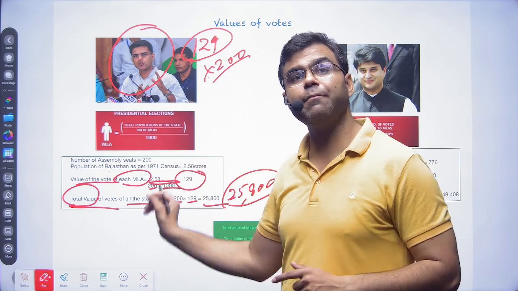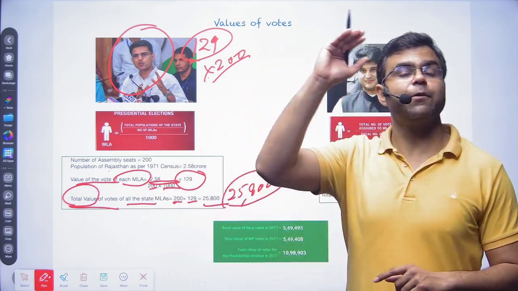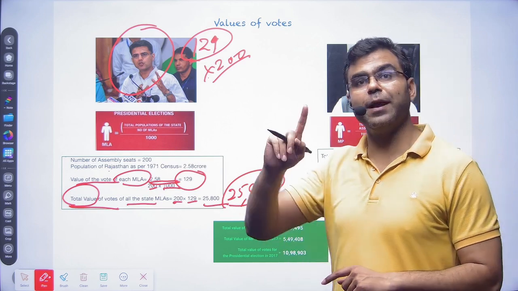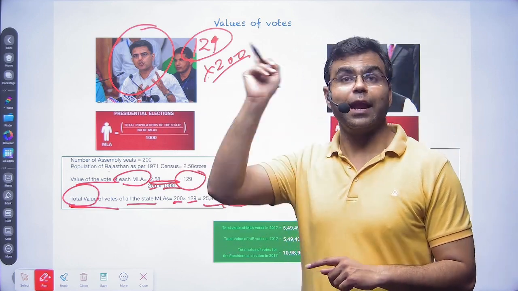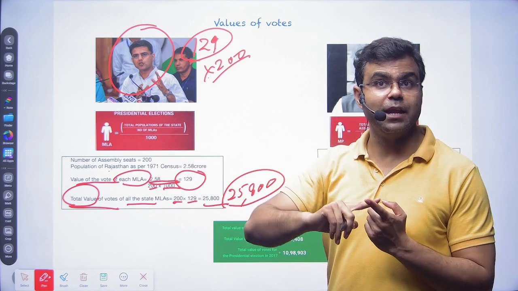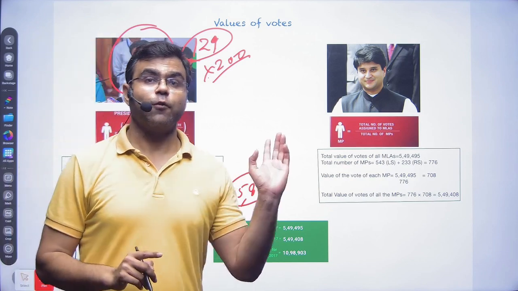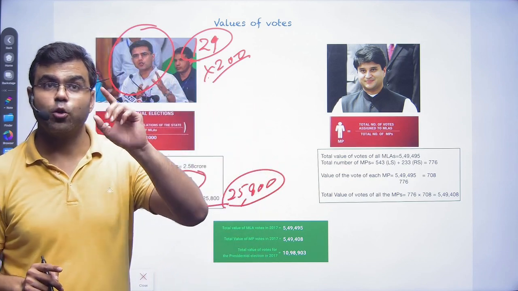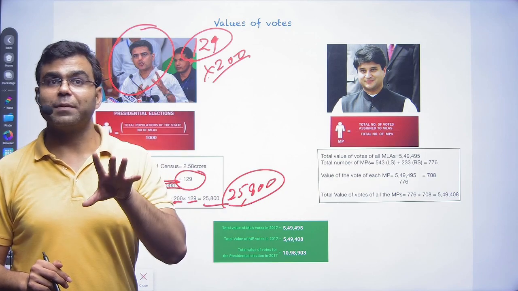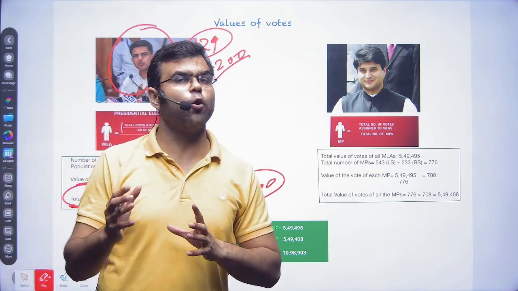Similarly, the same formula, population divided by number of seats, will be applicable to other states also, like Uttar Pradesh, Punjab, Delhi, Madhya Pradesh, Gujarat, right? For example, in Uttar Pradesh the population is around 24 crores.